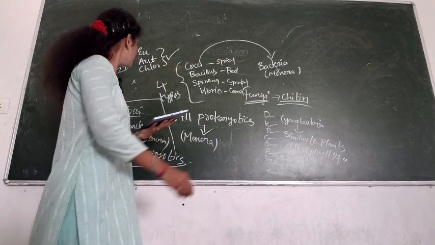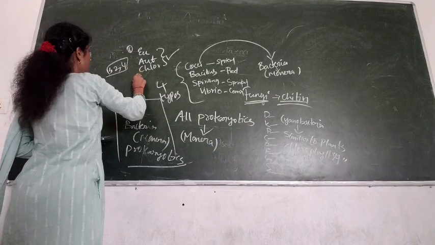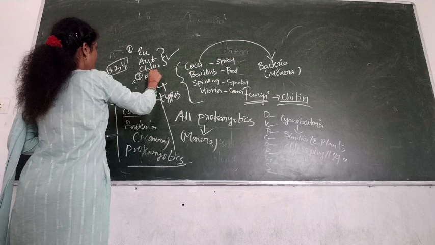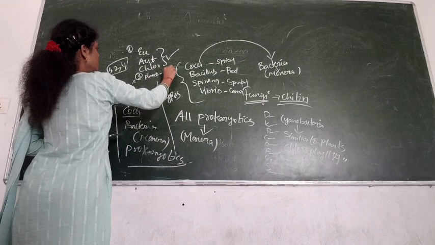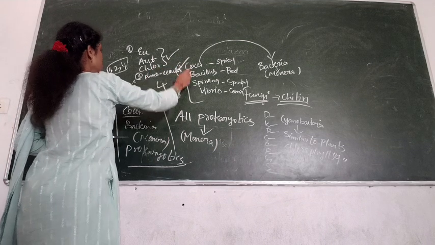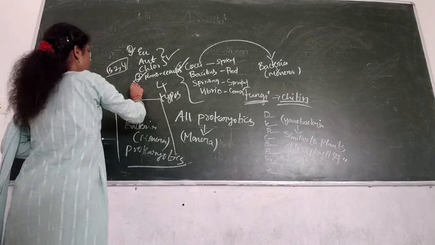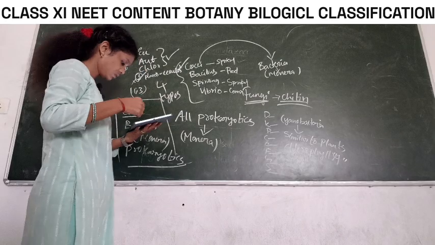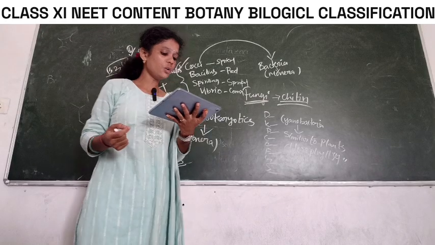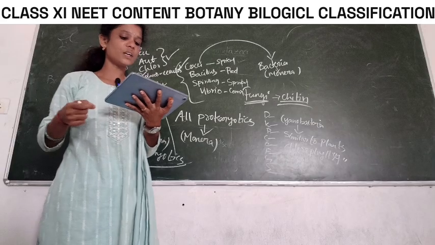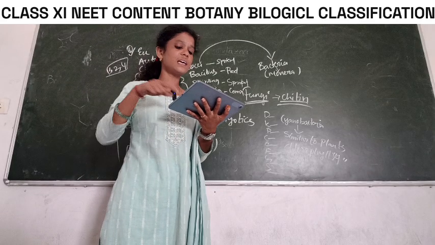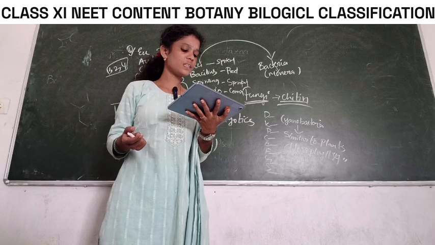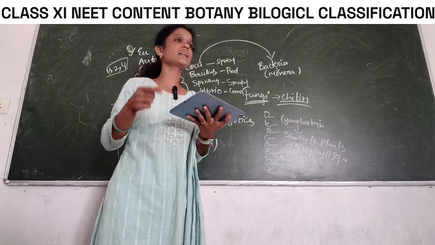Yes, right. Third one, first one is right and third one is plants have cellulose. So 1 and 3 are the correct answers. A 1 and 2, B 1 and 3, C 1, 2 and 3, D 1, 2 and 3 are wrong. Which one is correct? 1 and 3 are correct. Yes.